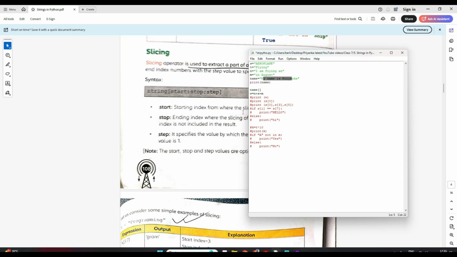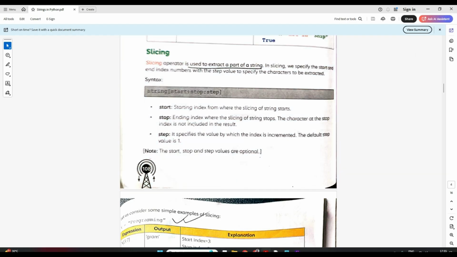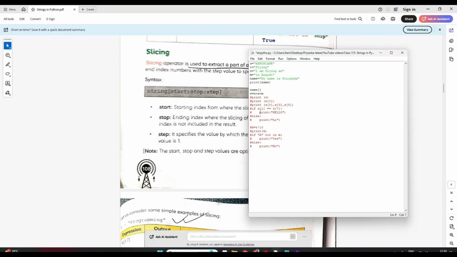Start, like from which index you want to start. Stop, at which index I want to stop. And again here, remember, like this range, we don't include the last stop value. It's always stop minus 1. Similarly here also it's always stop minus 1. So the start index from where I want to extract, the stop index, and the step, like I want in the step of 1, 2, 3, 4, whatever.